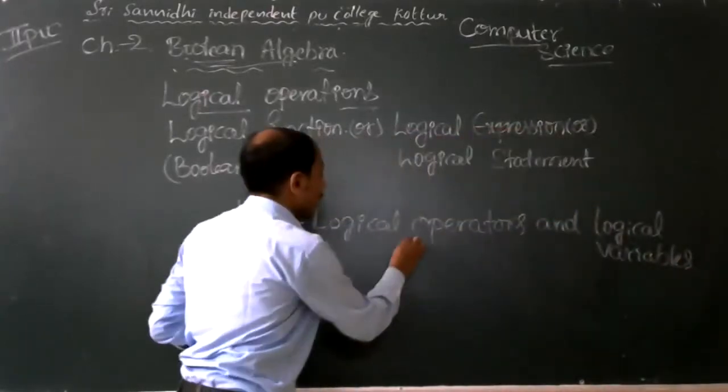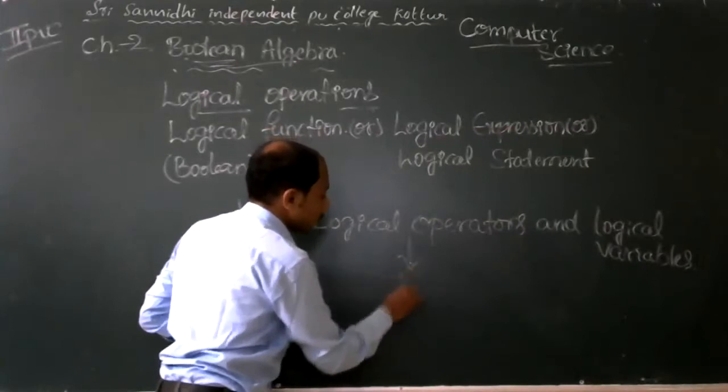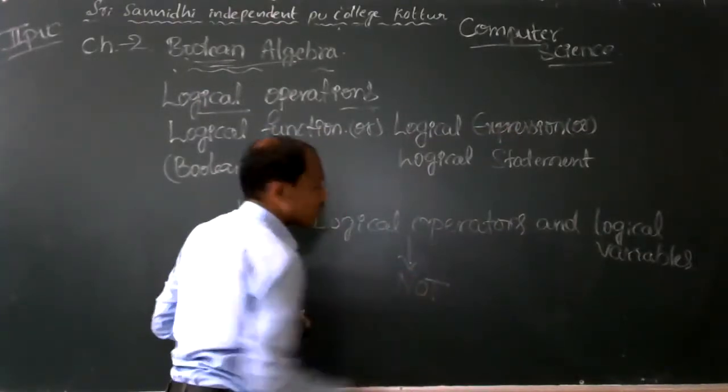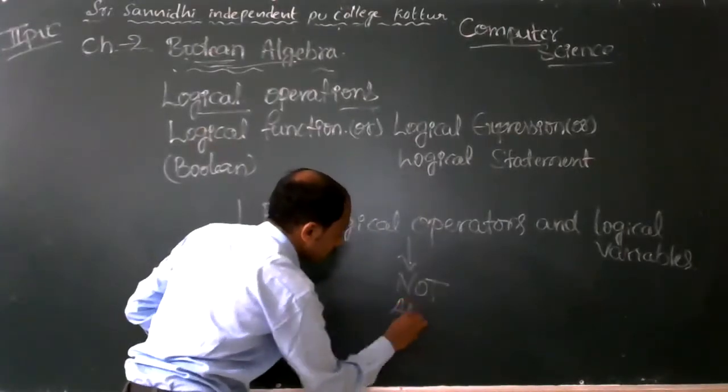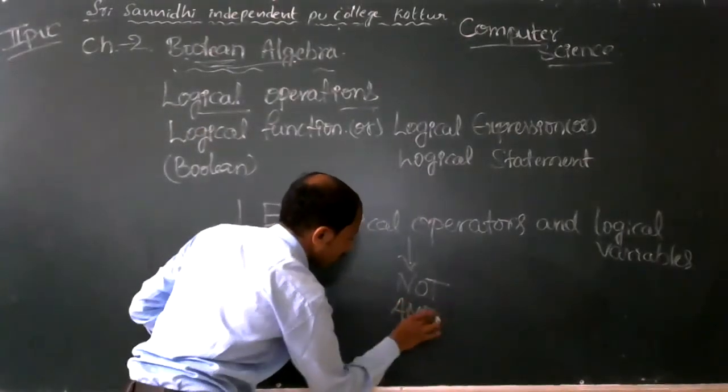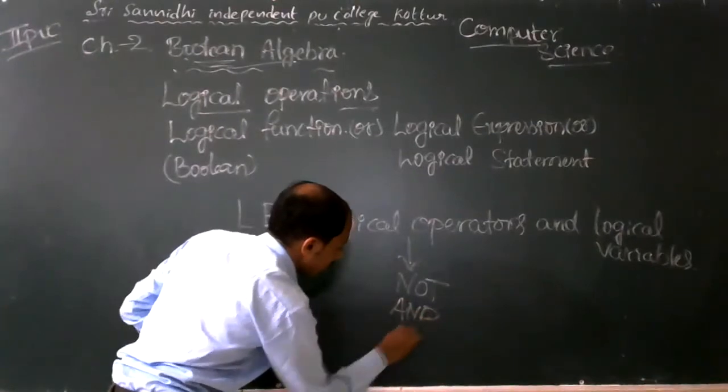Three types of operators are present in the logical operators: one is not, another one is and, another one is or.